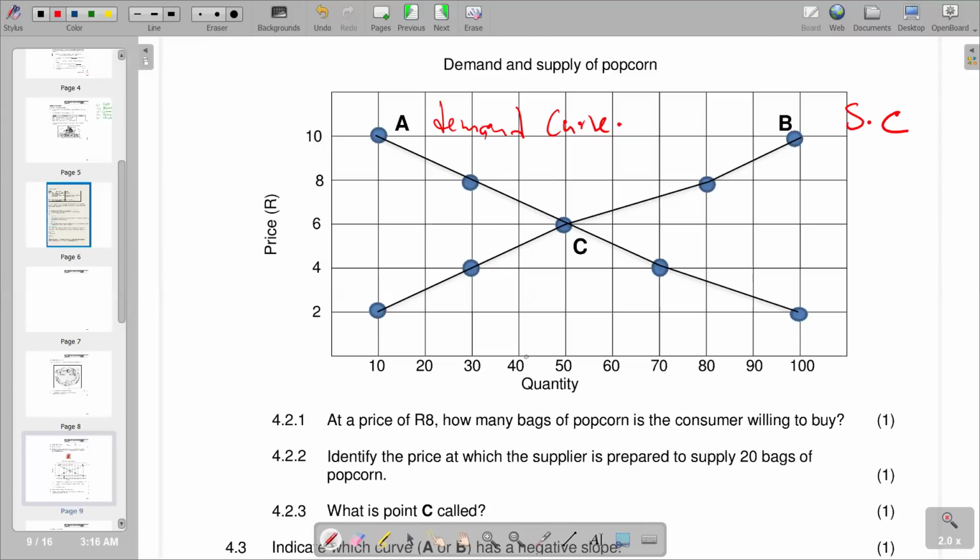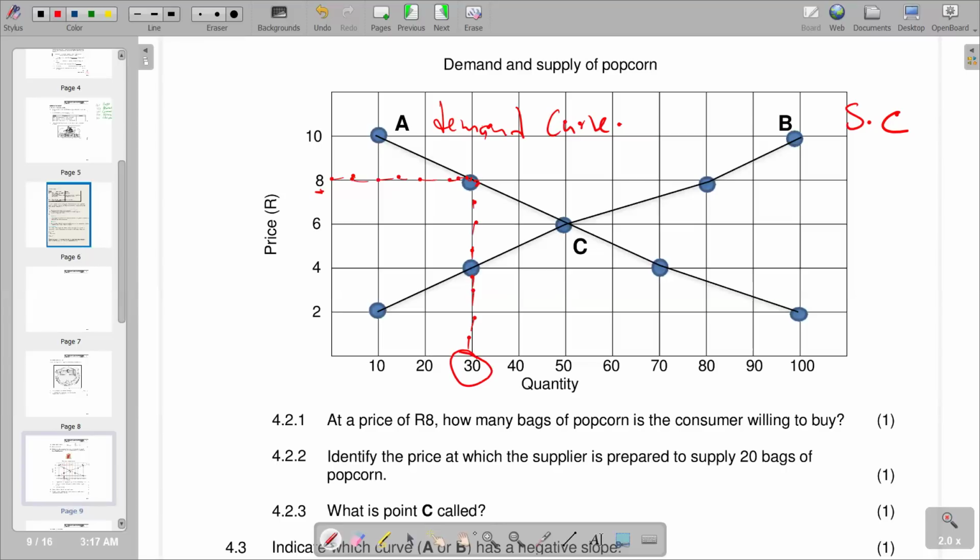So this one is the supply at a price of 8 rand. Price of 8 rand is here. So the bags of popcorn which the consumer is willing to buy are found on the demand curve. The demand curve represents what consumers are willing to buy, and where it is crossing the demand curve is where we're going to find the quantity. So when you reach where we have the demand curve, you now go down to the horizontal axis to see what we have. You see that we have got 30 here. So it means we have got 30 bags. So it represents our 30 bags.